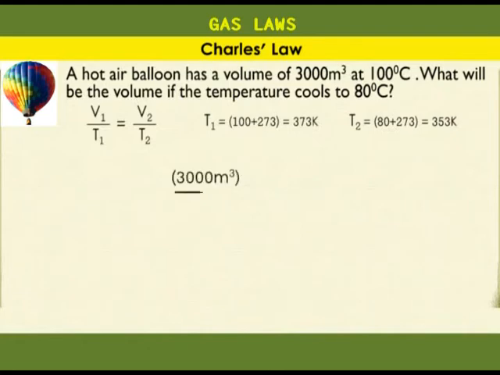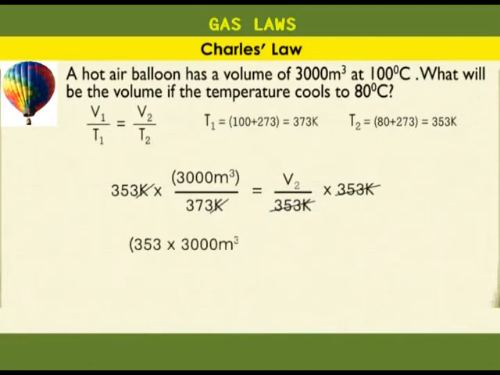3,000 cubic meters over 373 Kelvin is equal to V2 over 353 Kelvin. Solve for V2. To remain with V2 on one side, we multiply each side by 353 Kelvin. 353 Kelvin cancels out here, and Kelvin cancels out here. So we shall have 353 times 3,000 cubic meters over 373 is equal to V2. V2 is equal to 2,839 cubic meters.